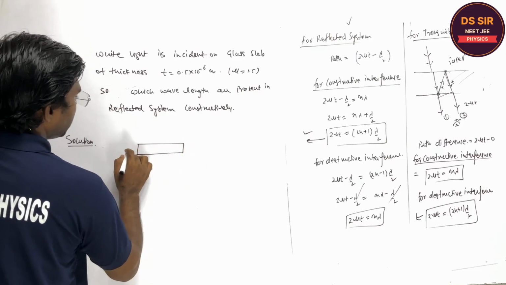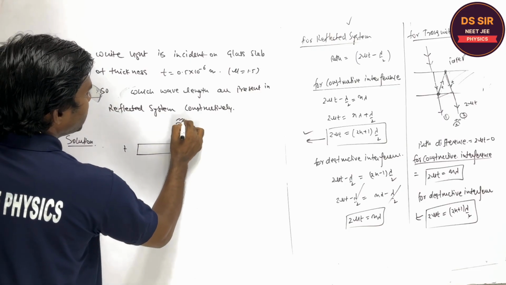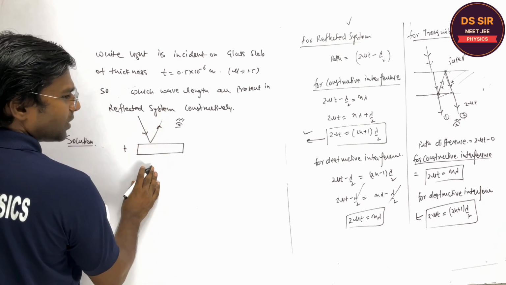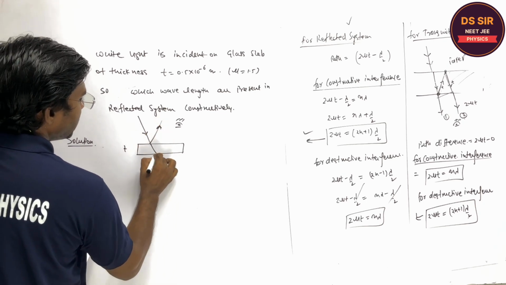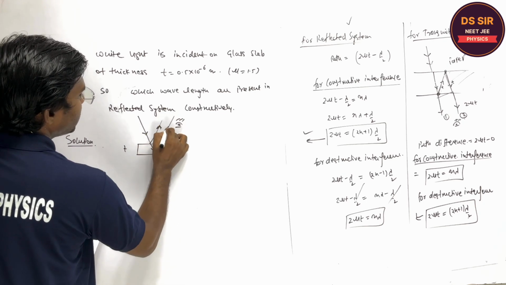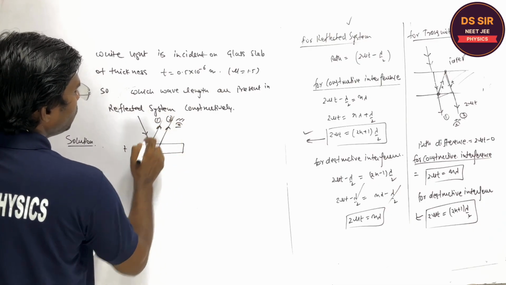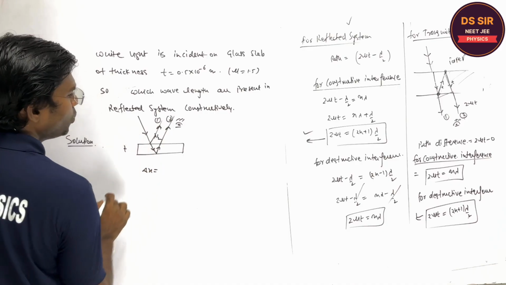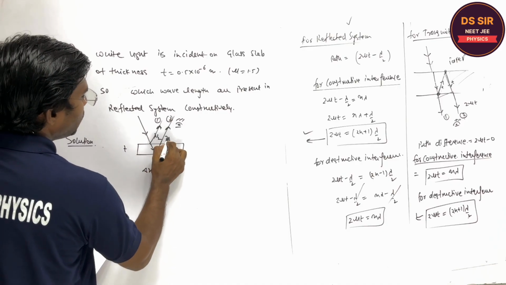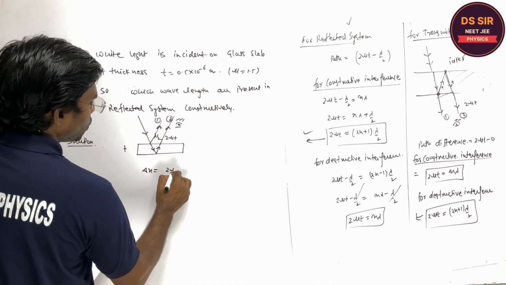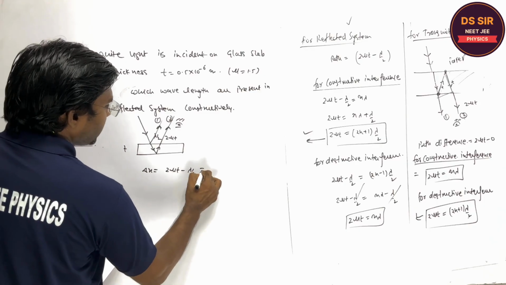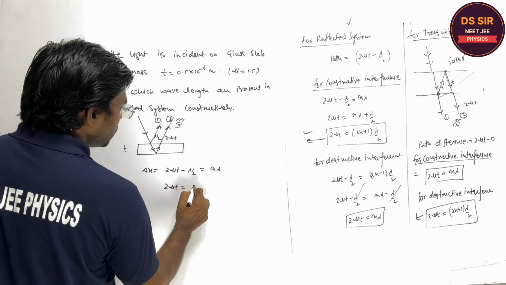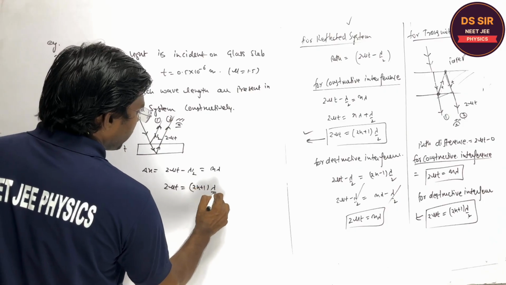If this is the thickness t and you are looking from this side, the white light is incident. One light will be reflected from this surface, and the other light will be reflected from this surface. So this is 1 and 2. What is the path difference then? A path difference of lambda by 2 is due to the reflection, and 2 mu t is due to the path. So 2 mu t minus lambda by 2 is the path difference. It must be equal to n lambda, so 2 mu t is equal to 2n plus 1 into lambda by 2.